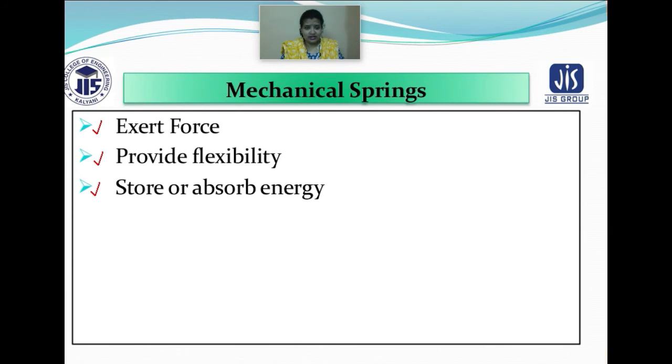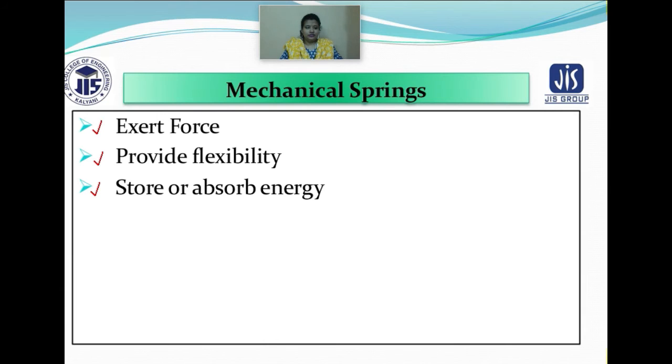It means that whenever you are implementing load, it is resisting that particular load, or absorbing that particular load. But at the same time it is also releasing the load to perform the working principle, or to carry out the main function of that particular object in that particular situation. So again I am repeating, a mechanical spring basically has three parameters. One, it exerts force; second, it provides flexibility; and third, it stores or absorbs energy.